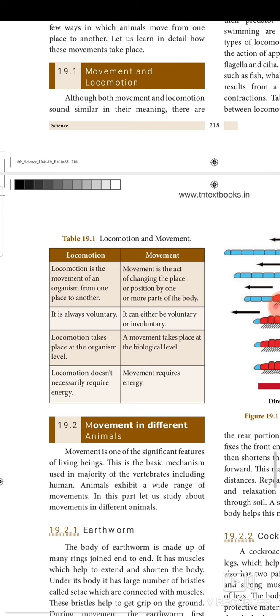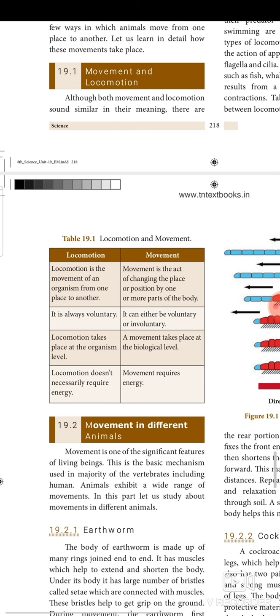What is locomotion? The movement of an organism from one place to another is known as locomotion. Locomotion helps an organism to find food, avoid harsh weather conditions, escape from their predator, etc. Walking, running, and swimming are a few examples of different types of locomotion. In this process, there is the action of appendages such as limbs, wings, flagella, and cilia. In most of the aquatic animals, such as fish, whales, and sharks, the locomotion results from a series of wave-like muscle contractions.